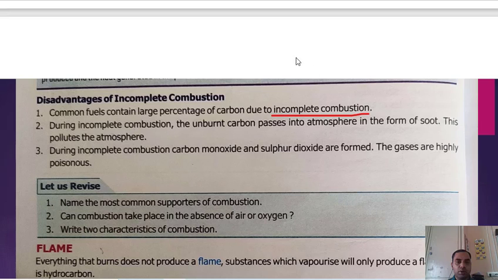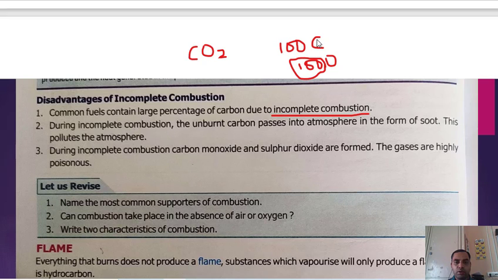What is the primary reason for incomplete combustion? We know that the carbon dioxide formula is CO2. That means one carbon atom needs two oxygen atoms to get completely burned. Suppose we have 100 carbon atoms and 100 oxygen atoms.